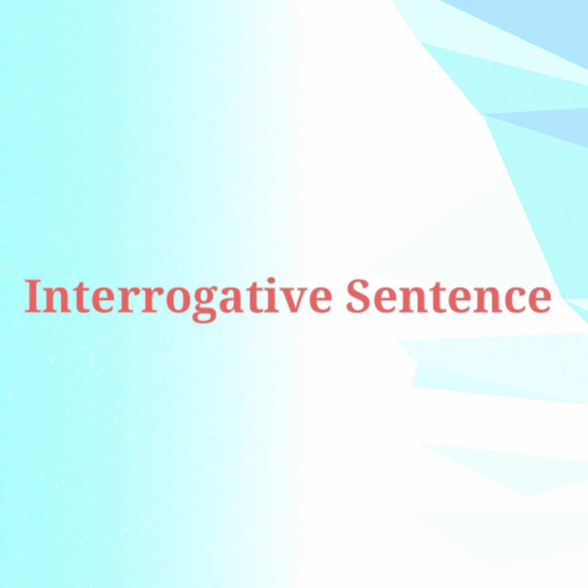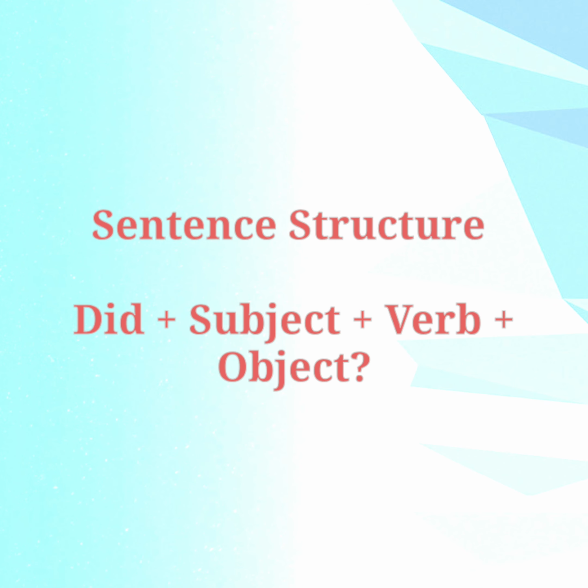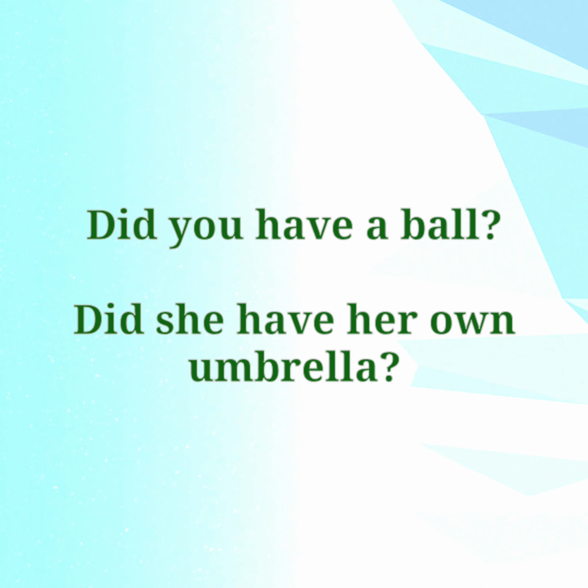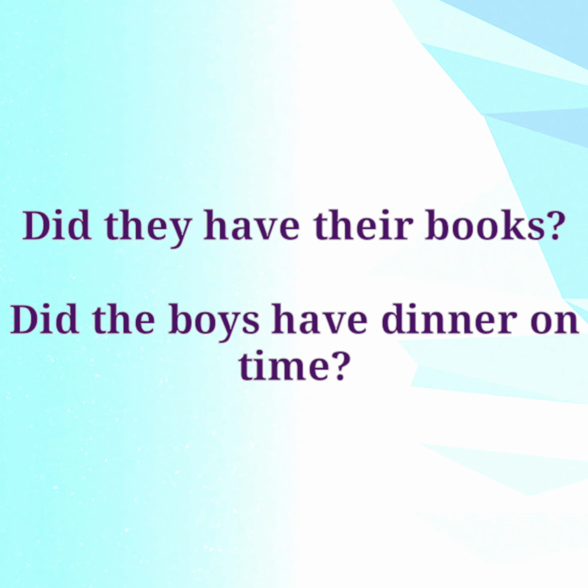So guys, let's start with the next type of sentences, that is interrogative sentence. In this case, we start the sentence with did, which is followed by subject, verb, object and question mark is at the end. So guys, examples are: did you have a ball? Did she have her own umbrella? Did they have their books? Did the boys have dinner on time?